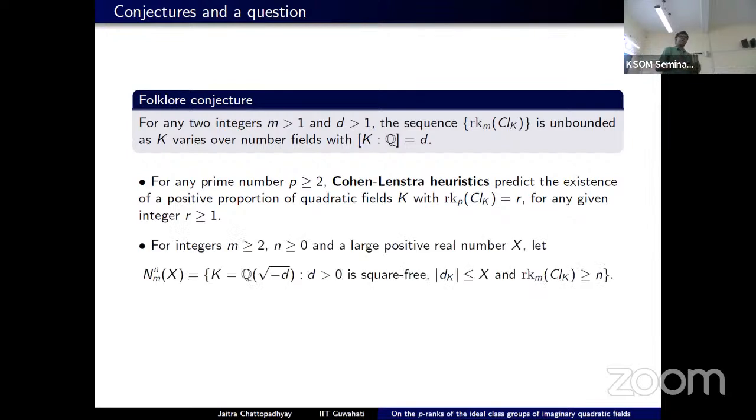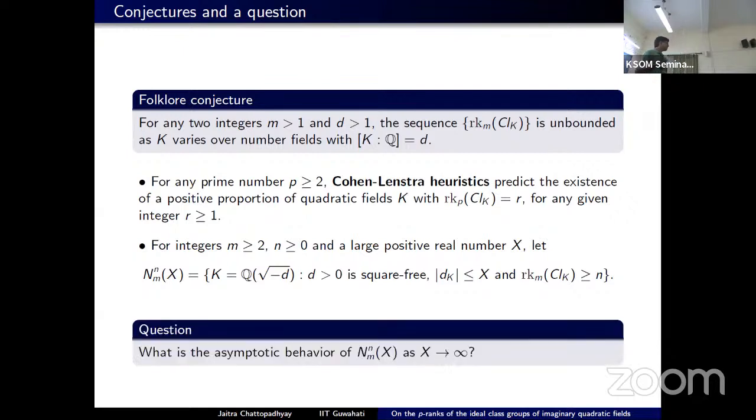So we ask some quantitative questions from this point. First we fix two integers m and r, and denote by N_m(x) the following quantity. What is this quantity? This counts the number of imaginary quadratic fields whose absolute discriminant is bounded above by x and the m-rank of the ideal class group is at least r. And then we ask the natural question: what is the asymptotic behavior of this quantity as we allow x to go to infinity? There is certain progress for particular values of m and r in recent years.